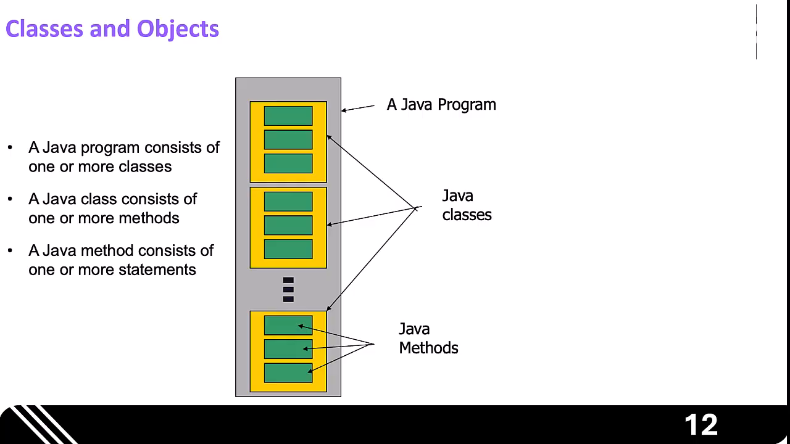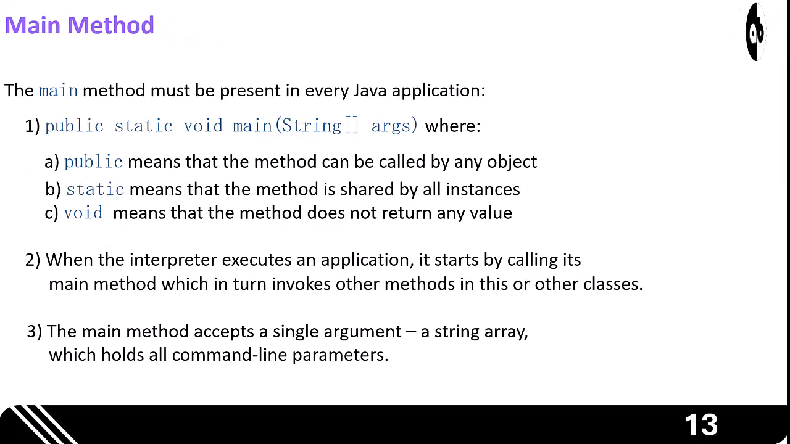Program organization. To visualize the hierarchy, a Java program consists of one or more classes. Those classes contain methods, and those methods contain the individual statements that perform tasks. The main method. Every Java application must have a main method. This is the entry point where the interpreter starts execution. It's defined as public static void main, accepting a string array for command line parameters.